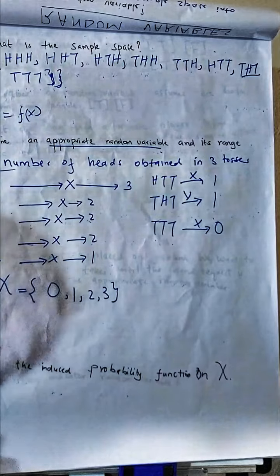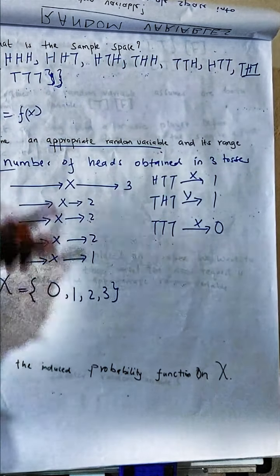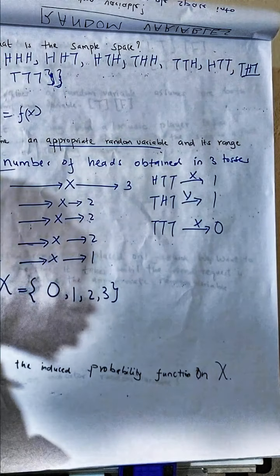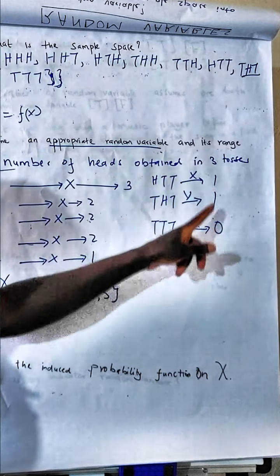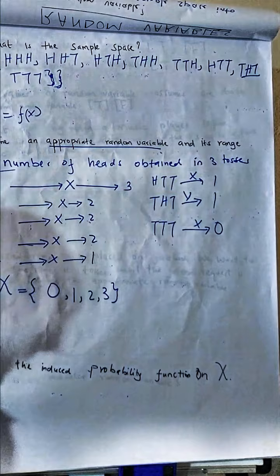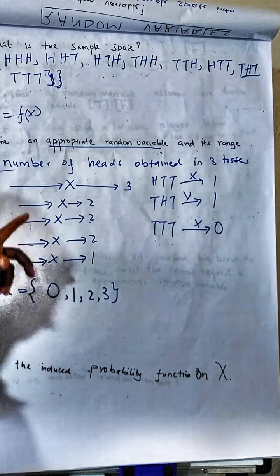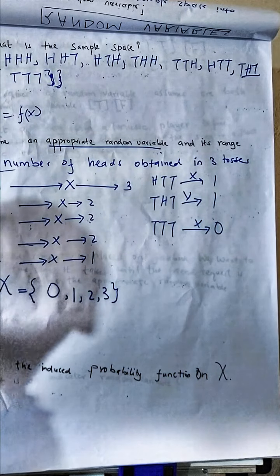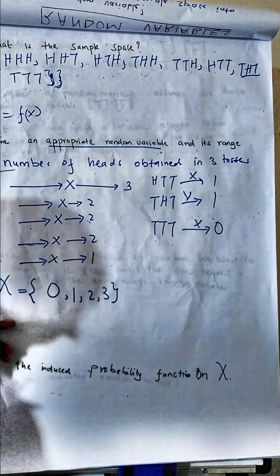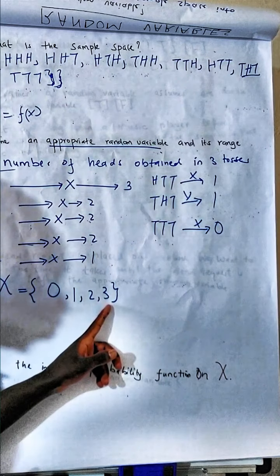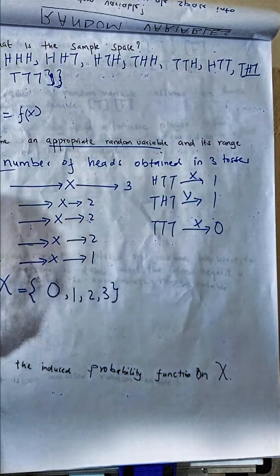This is what we define as the range of the random variable, the values the random variable takes. It takes either 0, 1, 2, or 3. Now, is this consistent with our definition of a random variable? Yes. We say that a random variable takes the sample space to give real numbers. You can see all these are real numbers.